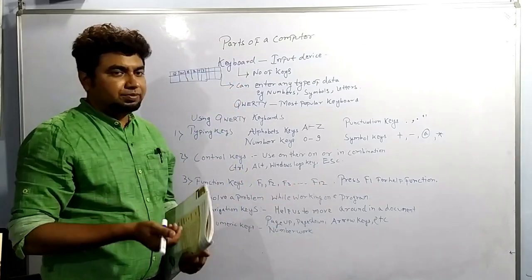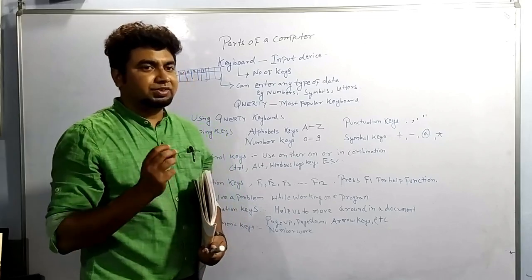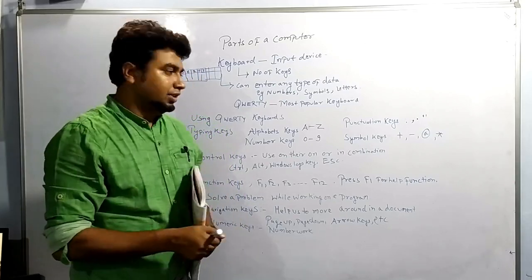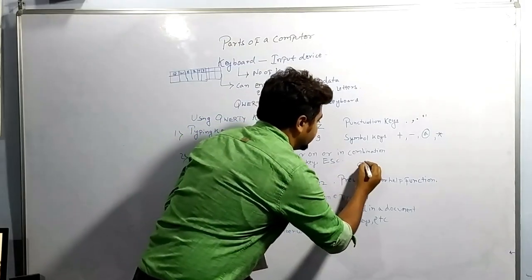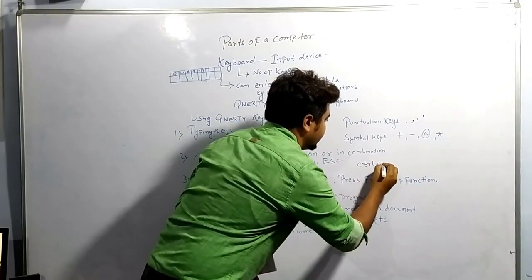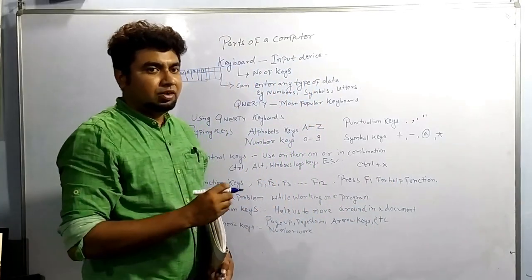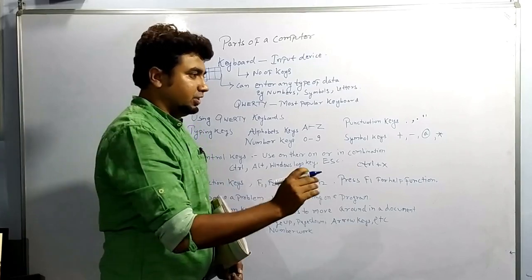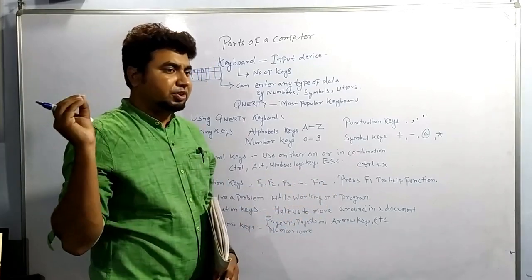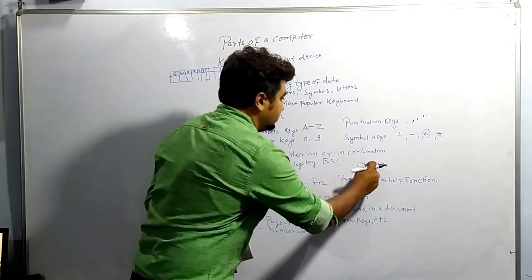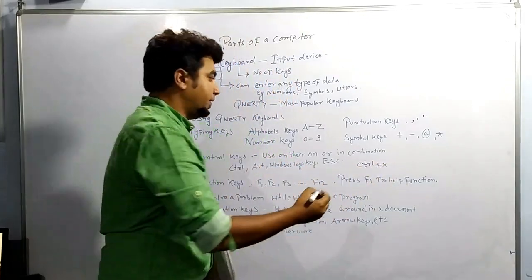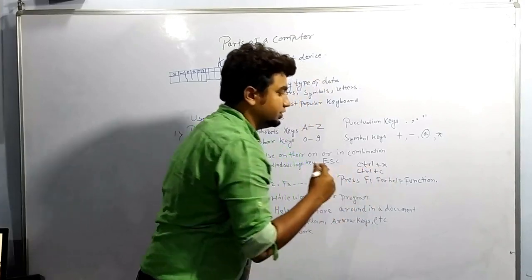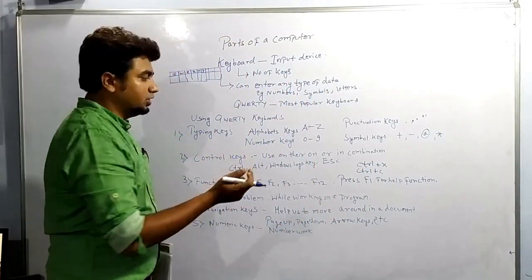Control key you might have used as a combination. Control plus C. Control plus C is copy. Control plus X is used for cutting or for moving one file to another place. First I am removing that part and then I am placing it in another part. So removing means Control plus X. If I want to copy something in the computer, I use Control plus C. So these are control keys.